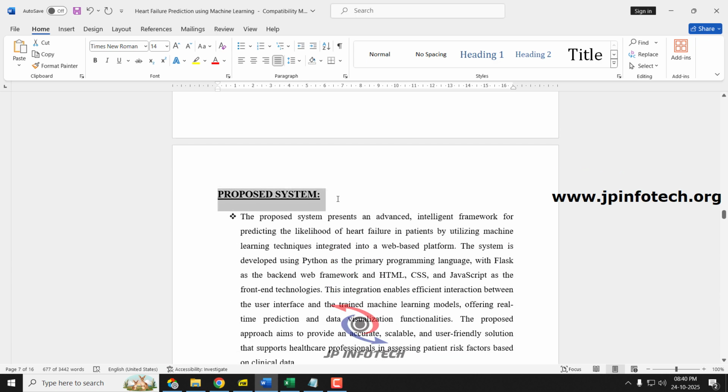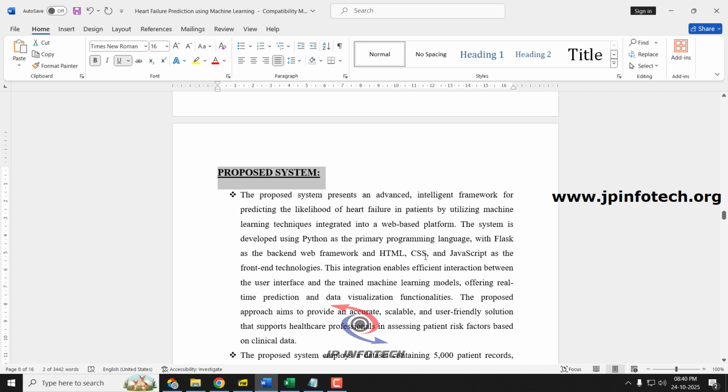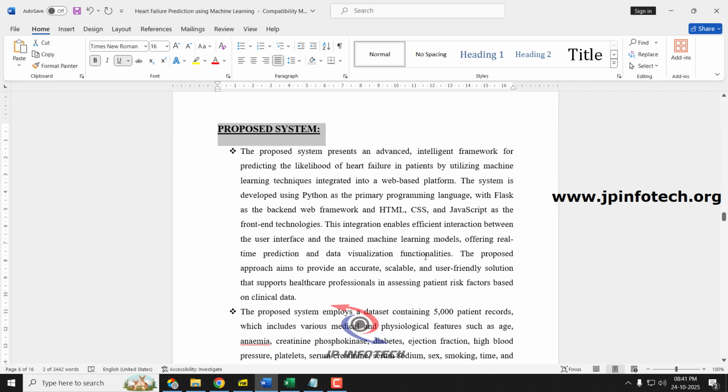So as mentioned, the proposed system is an advanced intelligent framework for predicting heart failure in patients by utilizing machine learning techniques integrated into a web-based platform. In this project we have used Python, HTML, CSS, JavaScript and Flask for its development.